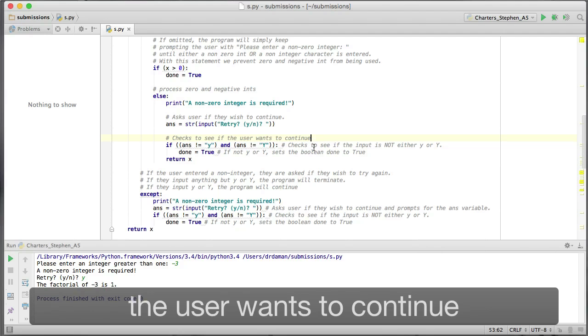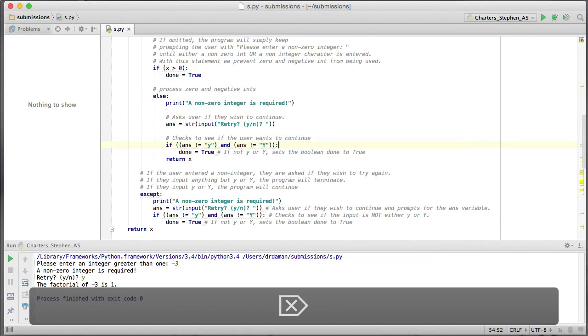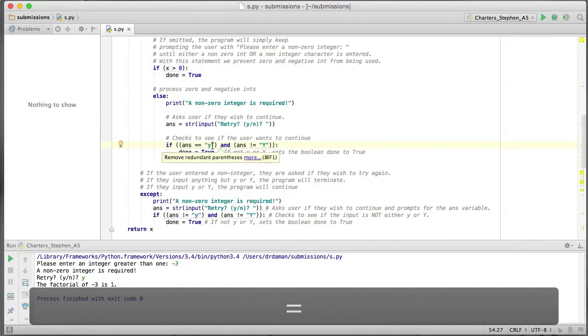Check to see if the user wants to continue. Here's a comment that says check to see if the input is not either Y or yes. We can see that that's what it's doing, so I'm going to get rid of this because we know exactly what it's going to do. But what I'm looking for actually is something that makes a little more sense.